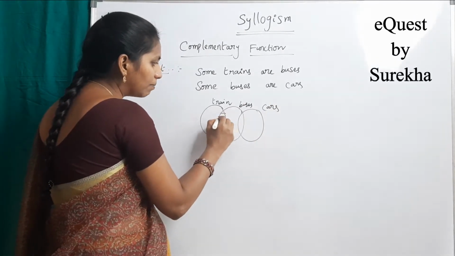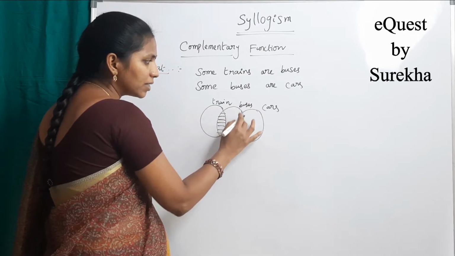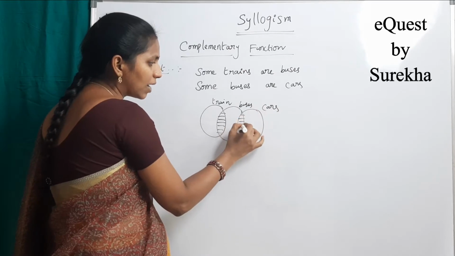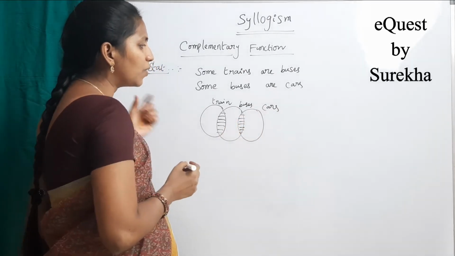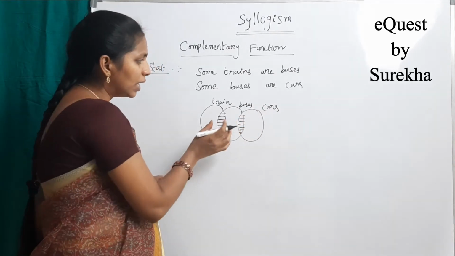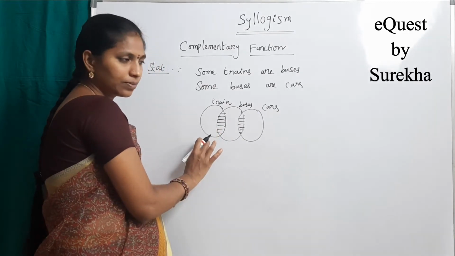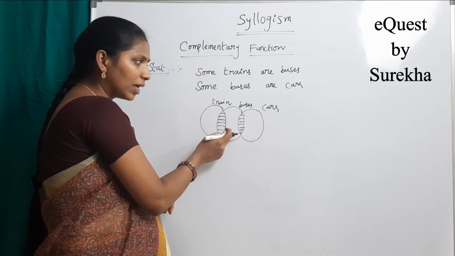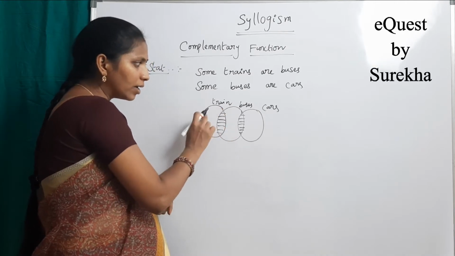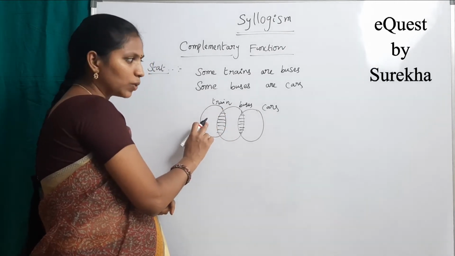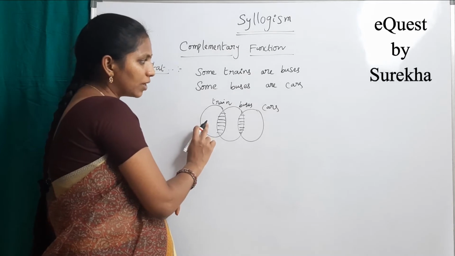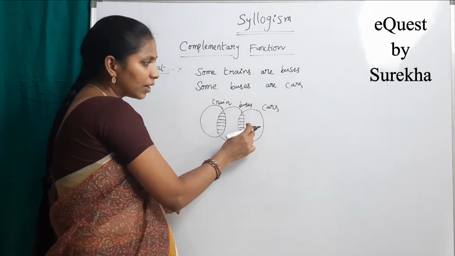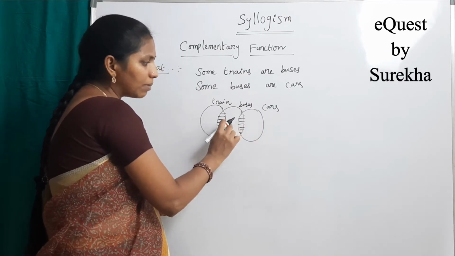Some trains are buses. And here this intersection part is for buses and cars. Some buses are cars. From this Venn diagram we can conclude that some buses are trains, because the statement is some trains are buses. That is one conclusion. The other conclusion: the statement is some buses are cars, so we can conclude that some cars are buses.